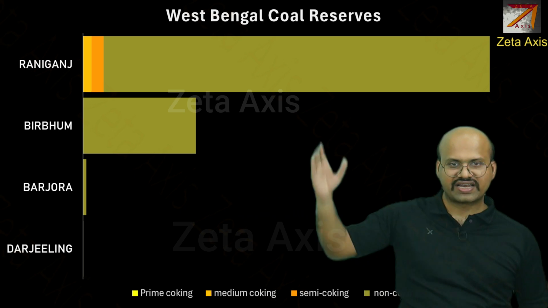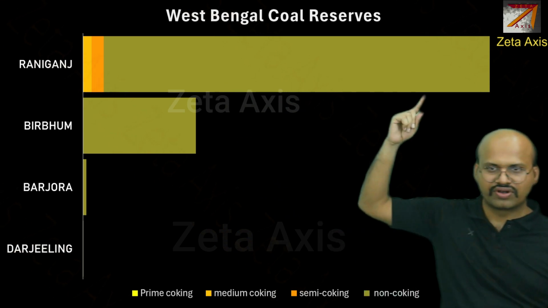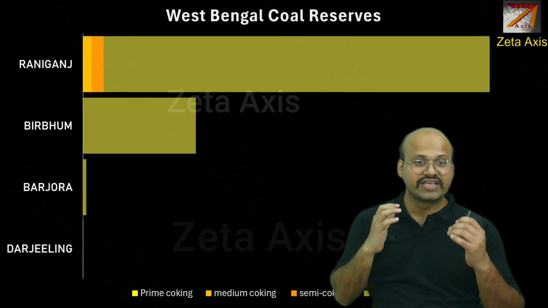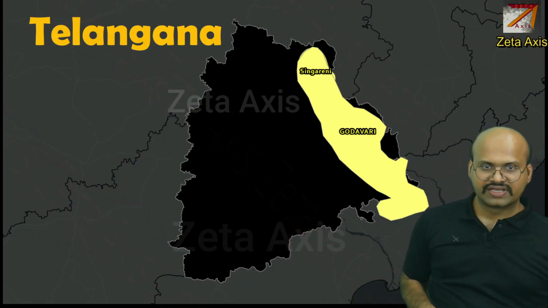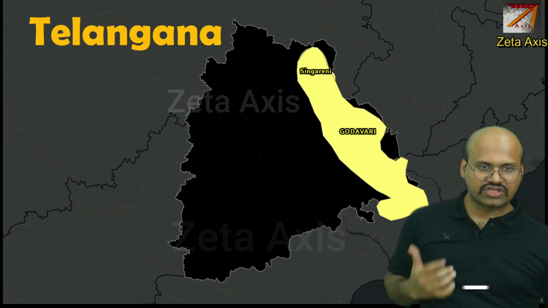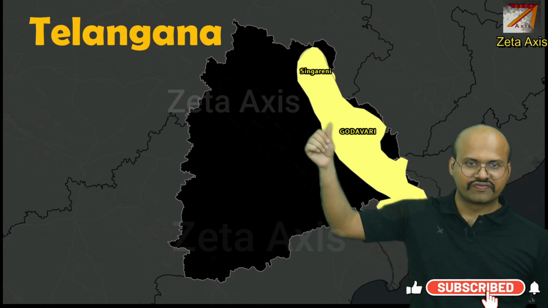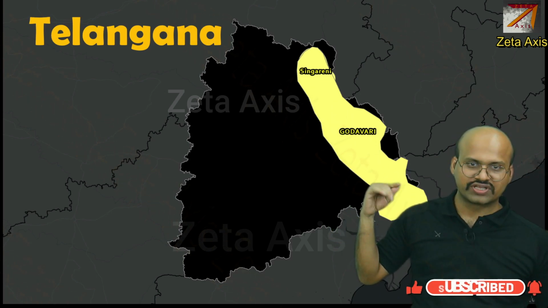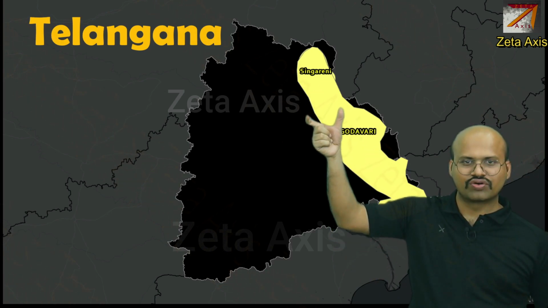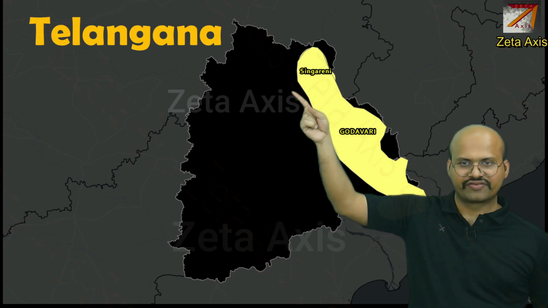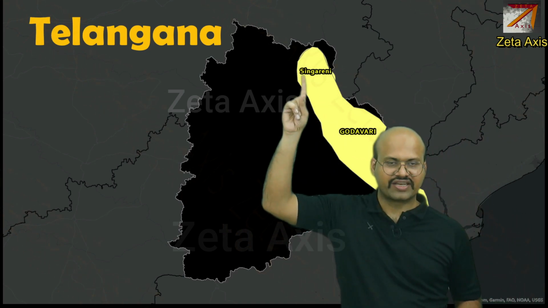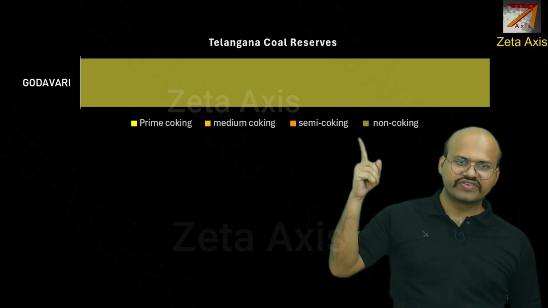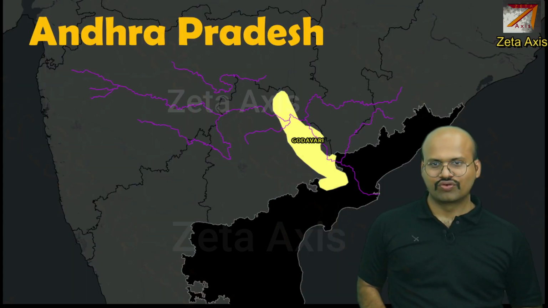Here we can see that Raniganj has highest amount of coal and it produces some amount of coking coal as well, and that is why Raniganj is also an important coalfield. Then in Telangana, we have Godavari Basin coalfield. Here we can see this is the Godavari river basin coalfield. Godavari river flows through it. And in the northern part of the Godavari coalfield, we have Singareni coalfield, which is located in Telangana, and it is an important coal producing region of Telangana. Here also mostly we see non-coking coal in Godavari coalfield.